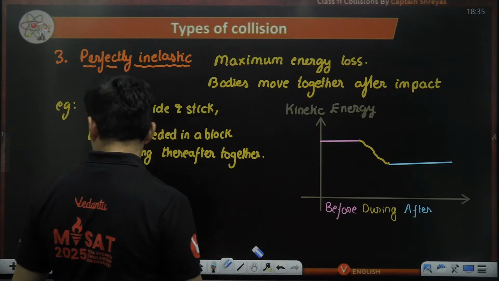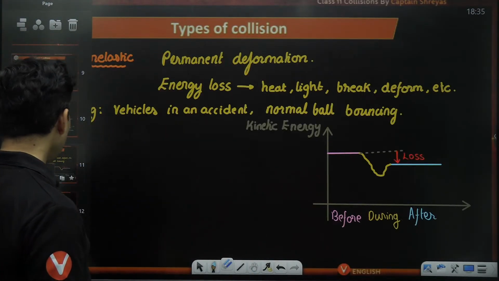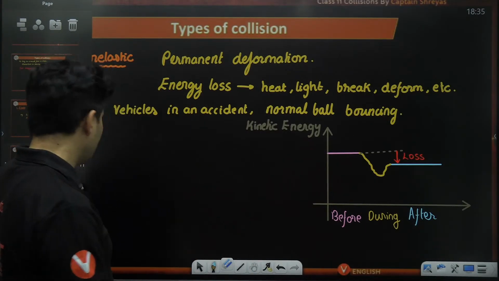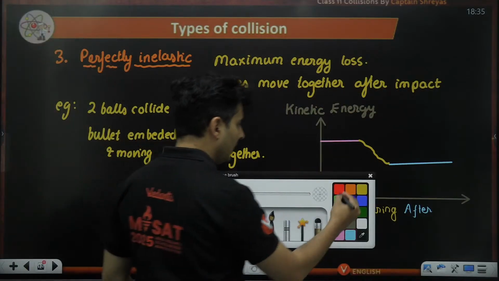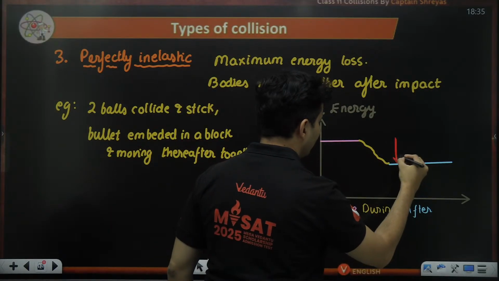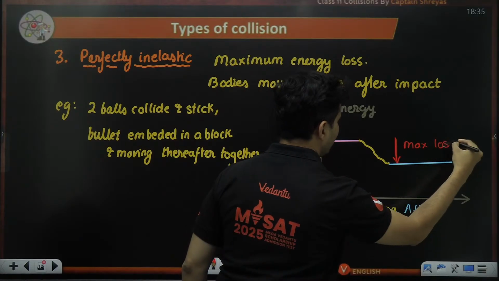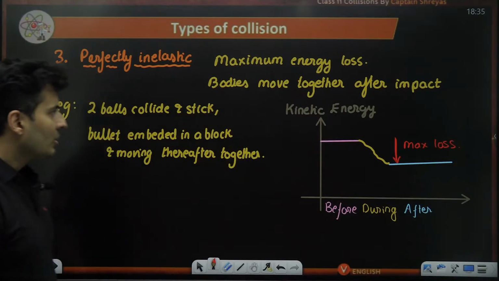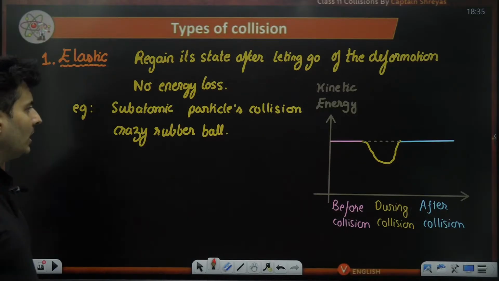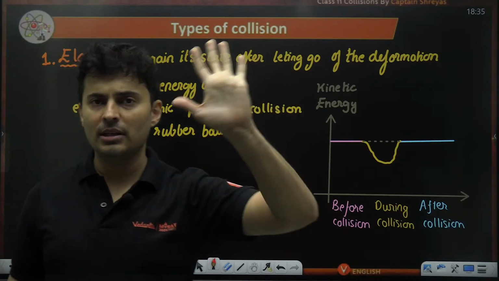Okay. See, here the loss was not so much. Here the loss is maximum, right? So that is why it is perfectly inelastic. Maximum loss has happened. So I hope the difference is absolutely clear. Let me know quickly in the chat box by giving a thumbs up.